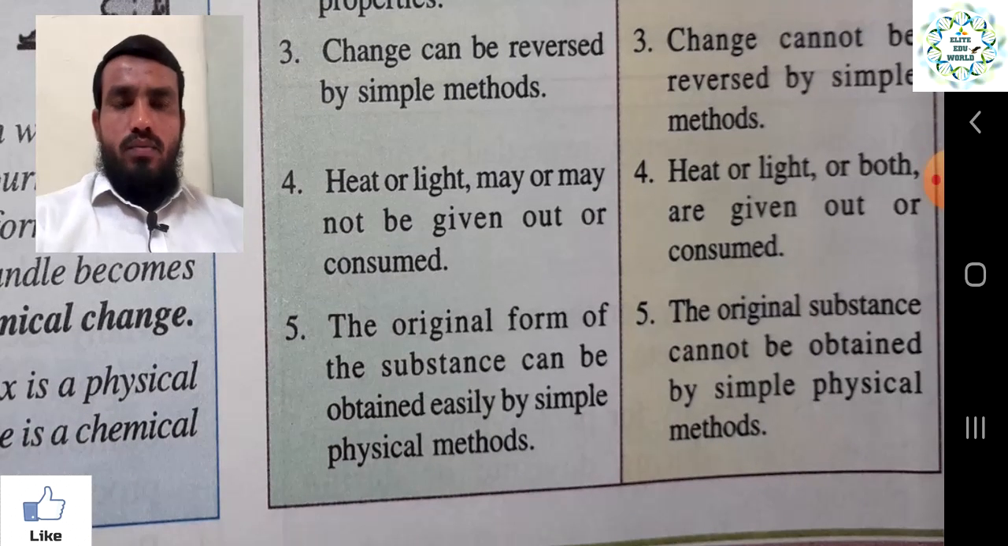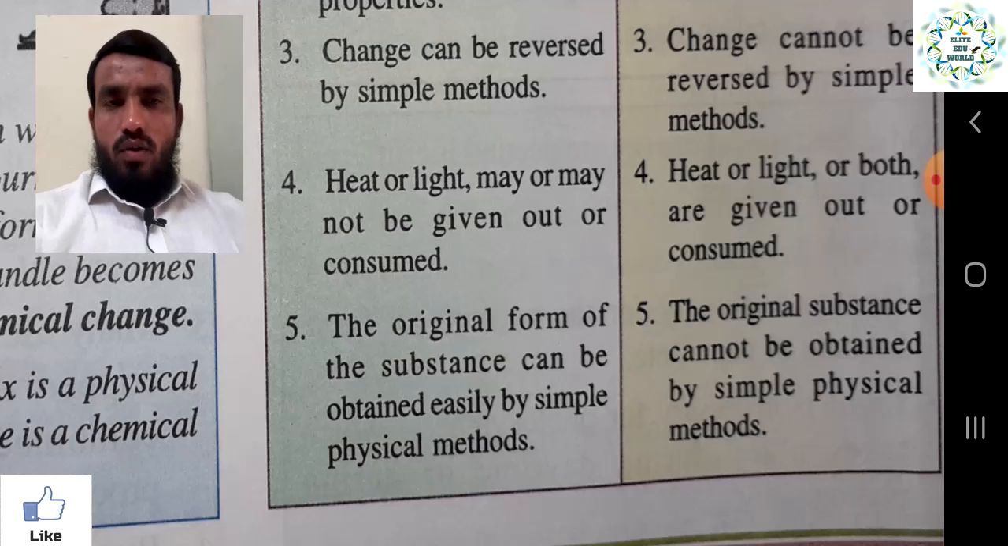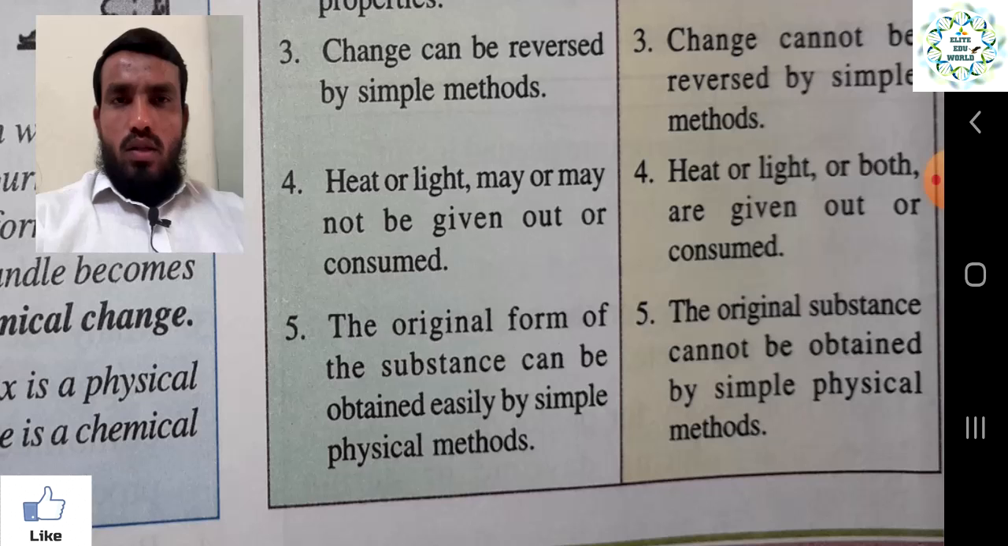Number 4 point: in a physical change, heat or light may or may not be given out or consumed. It's not guaranteed, it's not compulsory. In a physical change, the energy in the form of heat or light may be absorbed or released, right? But in a chemical change, heat or light or both are given out or consumed. In a chemical change, there must be a release or absorption of energy in the form of heat or light. So that is called a chemical change.